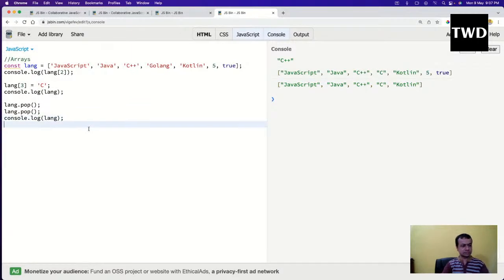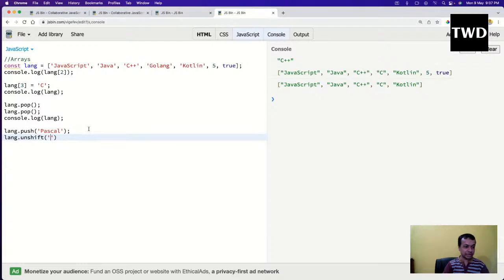Now we have lang dot push. Pop removed something from the end. Similar to that, push will add something to the end, and we can add something to the start also. So there is unshift. That unshift is maybe Kotlin.